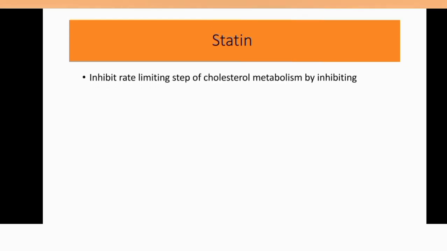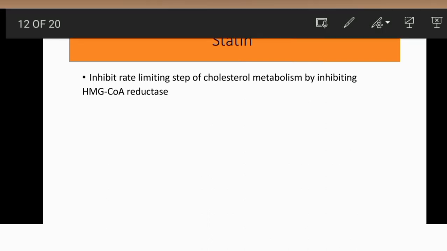Statin, as I previously said, inhibits the rate limiting step of cholesterol metabolism, that is HMG coenzyme A reductase. So the liver will take more cholesterol from blood, and this will lower cholesterol level in the body.